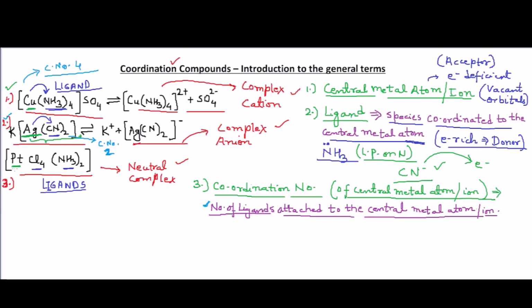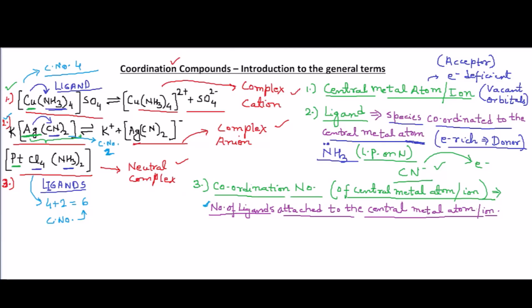Now what about the third example, [PtCl4(NH3)2]? What are the ligands in this case? The ligands are Cl4 and (NH3)2, that means 4 chlorine atoms and 2 ammonia molecules. So we have 4 plus 2, which is equal to 6 ligands for the platinum atom. So the coordination number for platinum is 6, right? This is how we calculate the coordination number of the central metal atom.